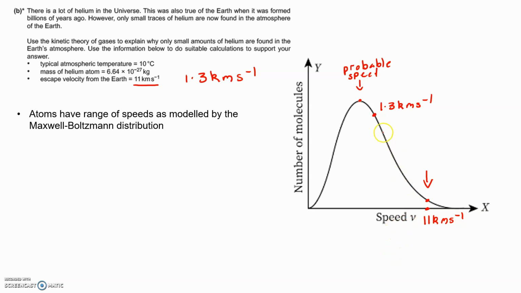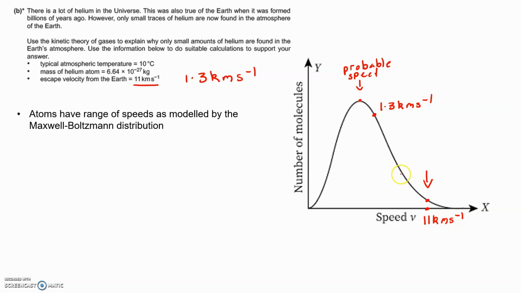So even though most of the particles have a speed of less than 11, by colliding with each other and getting lucky, there'll be a transfer of kinetic energy from one particle to another, and they would eventually gain a speed greater than 11 kilometers per second. So even though the root mean square speed is a lot less than the escape velocity, by colliding with each other they would eventually gain that speed, and that would take some time.